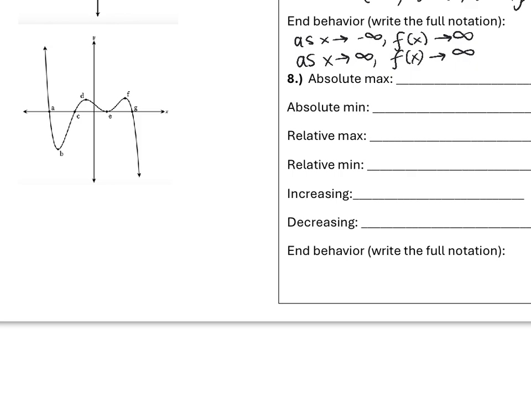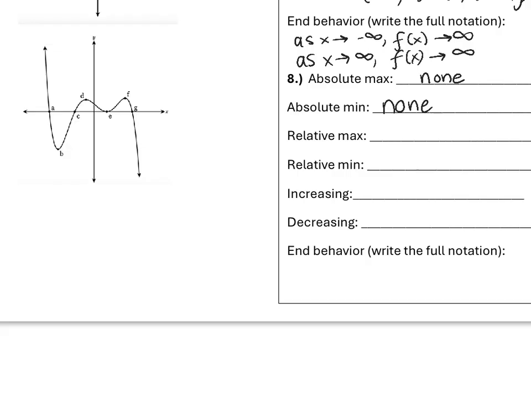All right, number 8. Looking at this graph, there is no absolute max because we have this arrow that is continuing up to infinity. There is also no absolute min because we have no absolute minimum value because it is continuing forever to negative infinity.